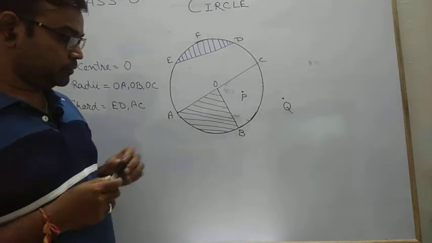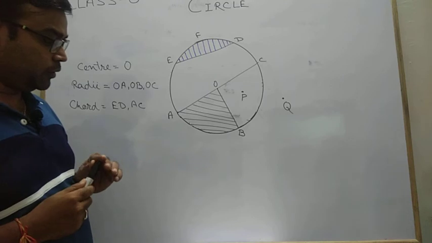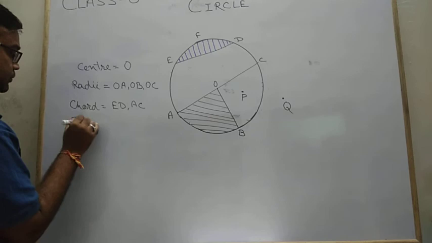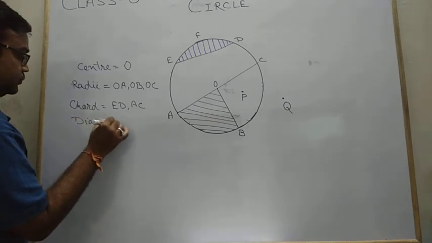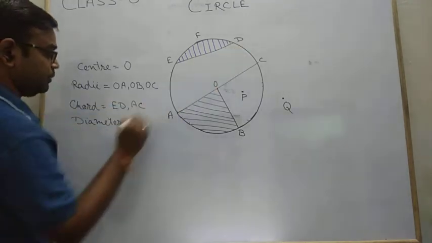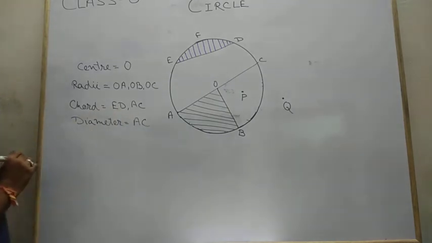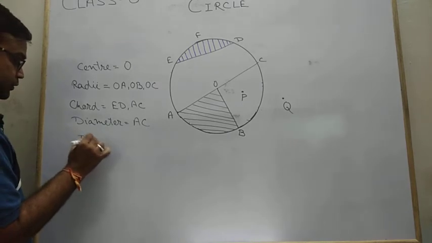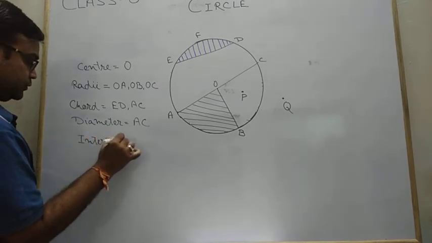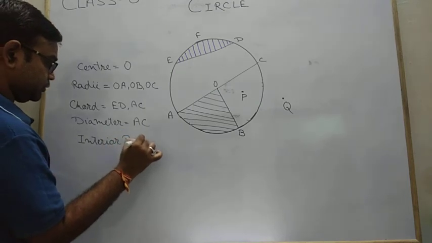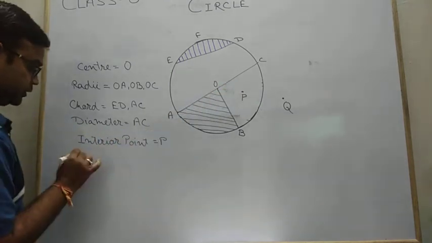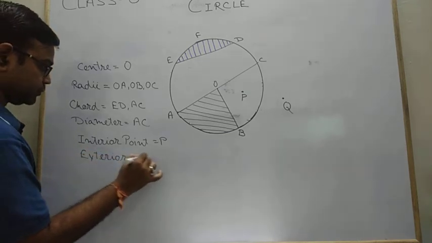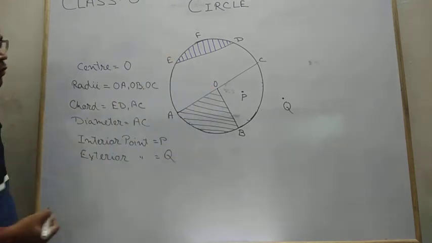Now after chord, which is your diameter of the circle? AC is a diameter of the circle. Why are P and Q given? P is an interior point, and then we have an exterior point. Q is our exterior point.